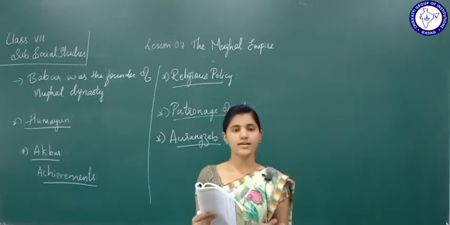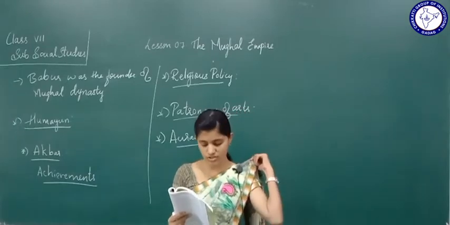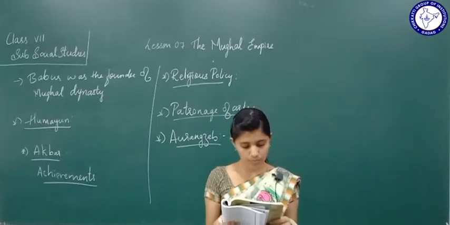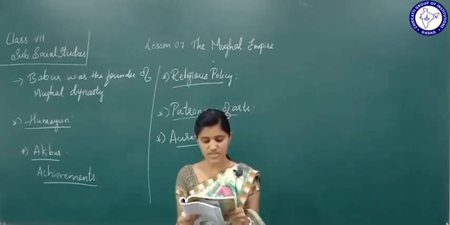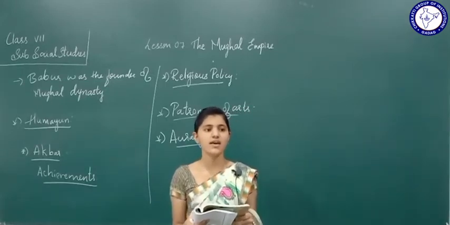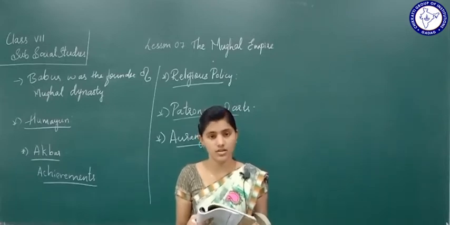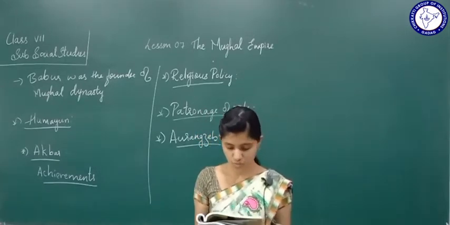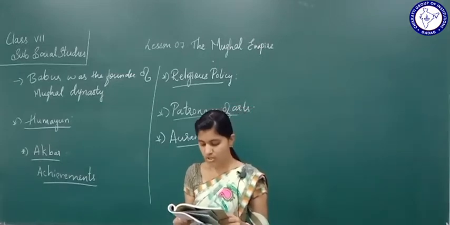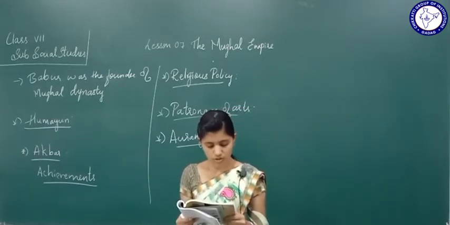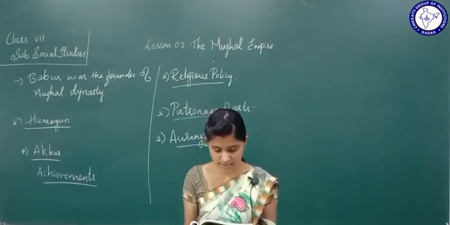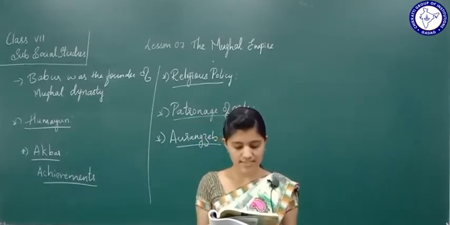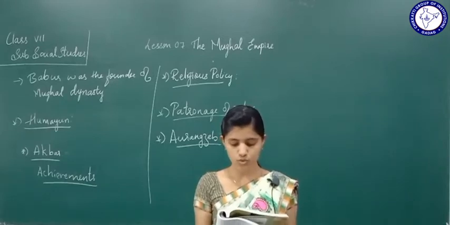First, we are going to study the Sikh oppositions. The Sikhs were provoked by Aurangzeb's religious policy. They got angry because of Aurangzeb's religious policy. The Sikh Guru Tegh Bahadur was publicly executed in Delhi. His son Guru Gobind Singh organized the Sikh community into a militant sect.